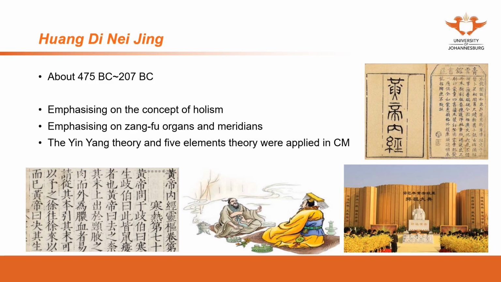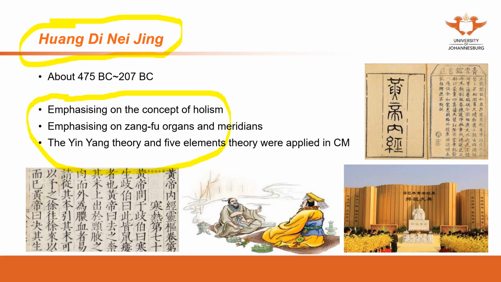Apart from Huangdi Neijing, we still have the titles of other books from references in other books, but we don't have the books themselves because they were lost. Also, because the complete theory in this book was written 2,500 years ago, we can assume that Chinese medicine has been practiced for even longer.